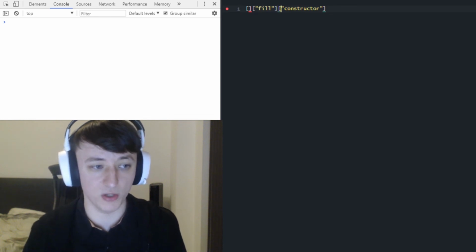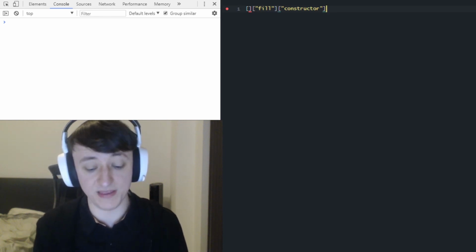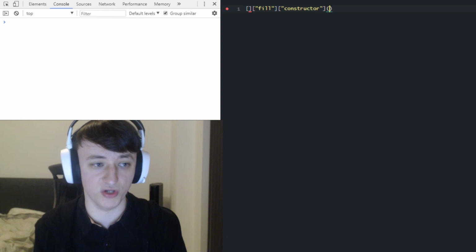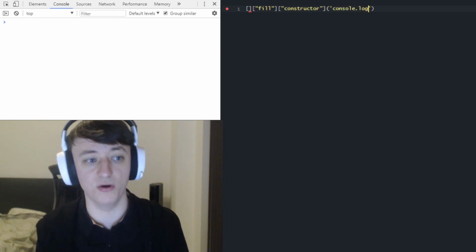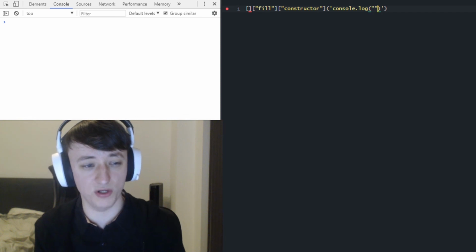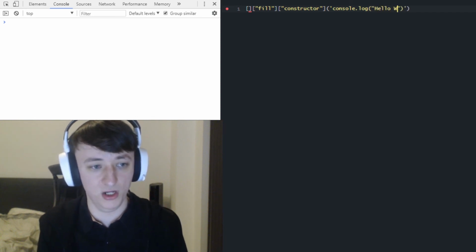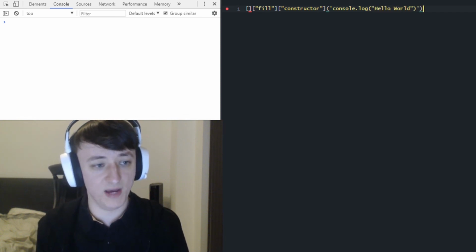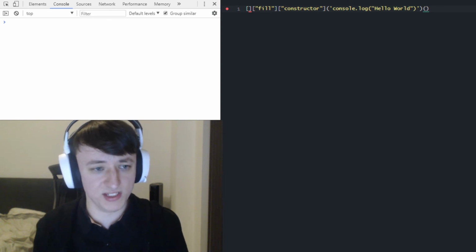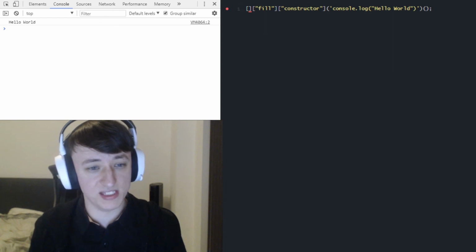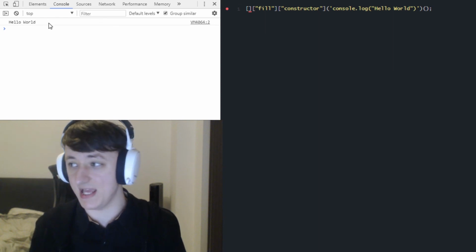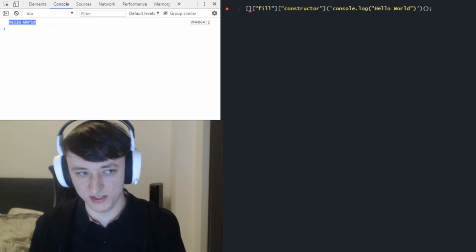So we can then go to the constructor for that object and use that constructor to construct our own functions. For example, if we want to console.log hello world, we will now automatically run that as well. So we'll invoke it with our curly brackets, and now if we run this, we are able to get a hello world out of this in our console.